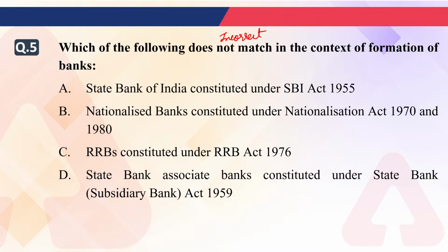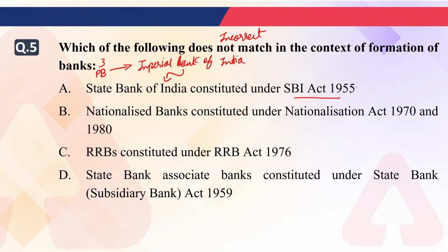So first of all, when we are talking about the State Bank of India, it is very true that SBI was established with the Act 1955. It was initially known as Imperial Bank of India, right? SBI was the Imperial Bank of India, and before Imperial Bank of India, they were the three presidency banks. So the three presidency banks were converted into Imperial Bank of India by amalgamation, and that Imperial Bank of India was converted into a State Bank of India with the help of SBI Act 1955.